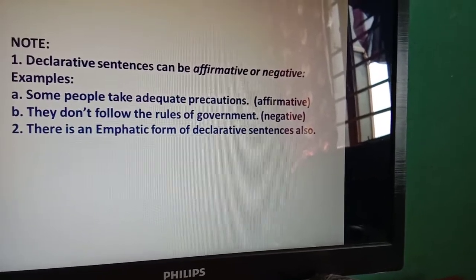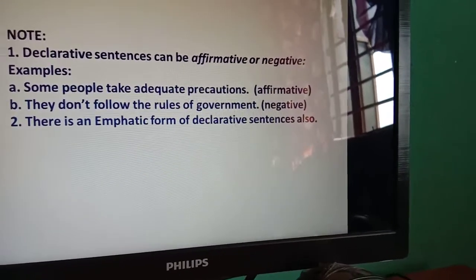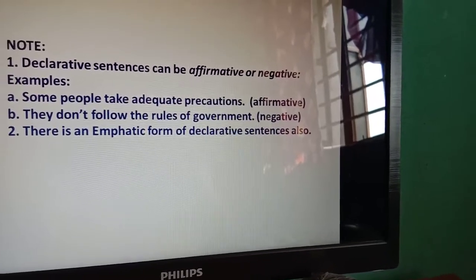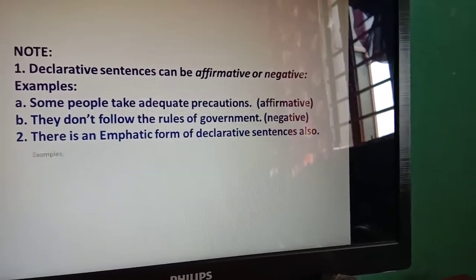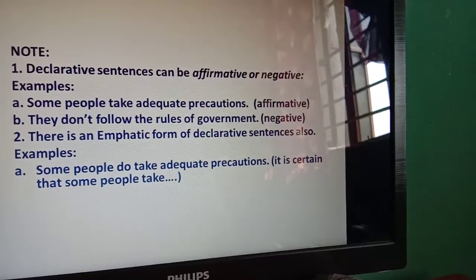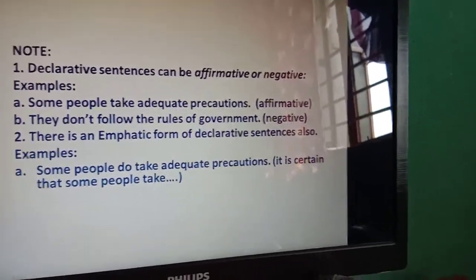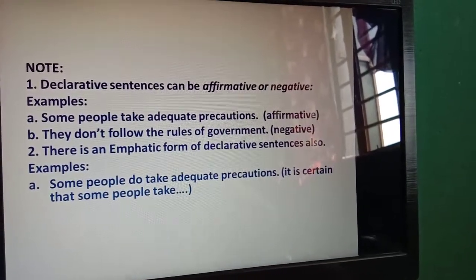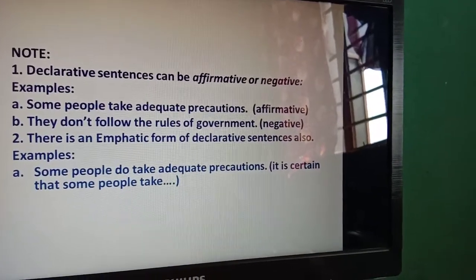Now let us go to the second point. There is an emphatic form of declarative sentence. The emphatic form also is used for the stress, force in the statement. Okay, what is the stress and force in the statement? For example, you can see some people do adequate precautions, which means it is certain, it is sure that some people take certain or adequate precautions. You also say I do the work.